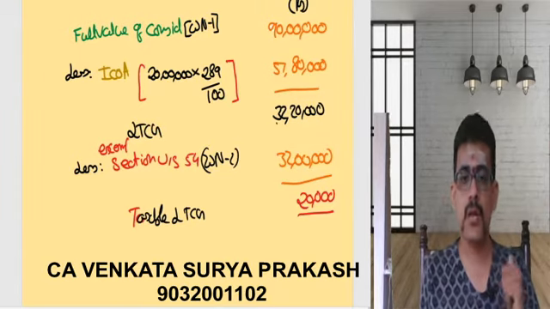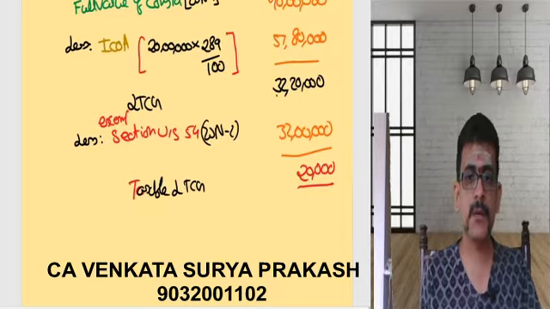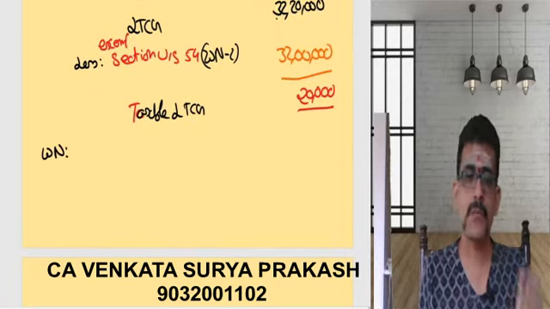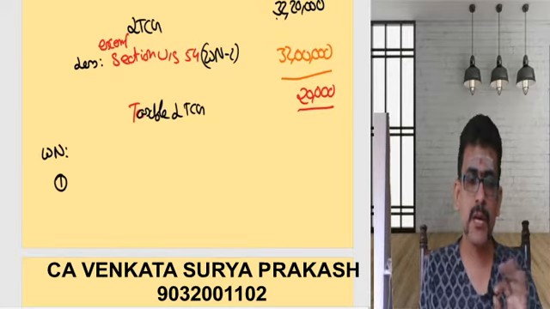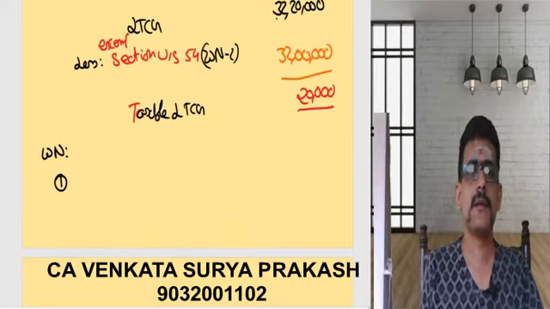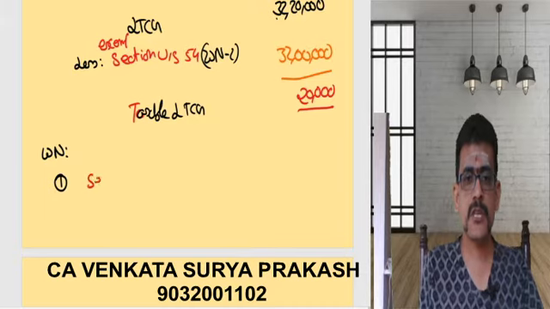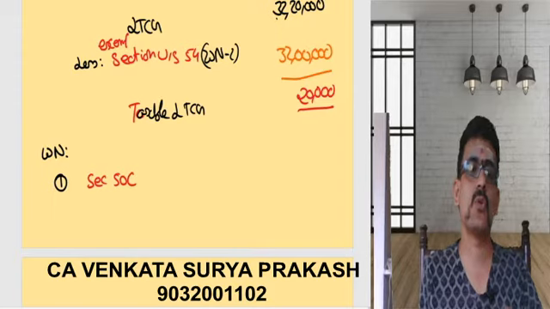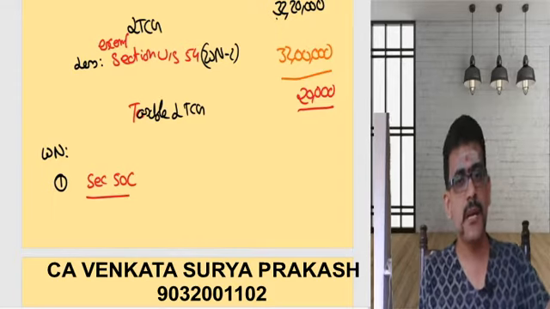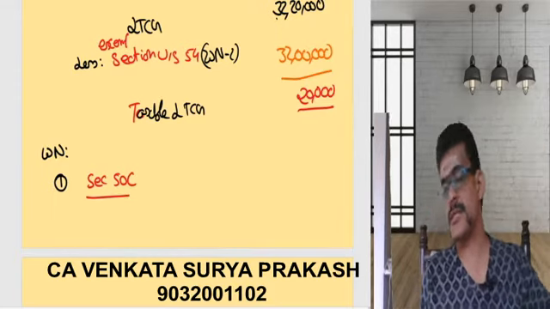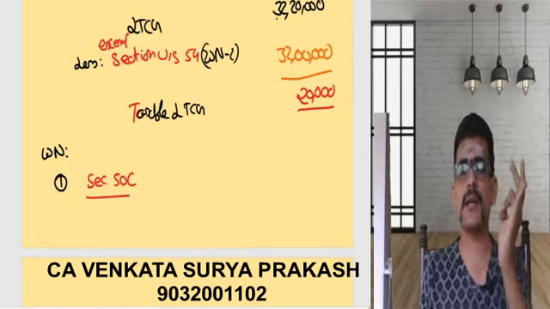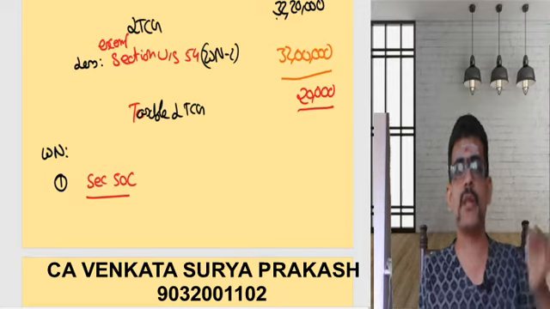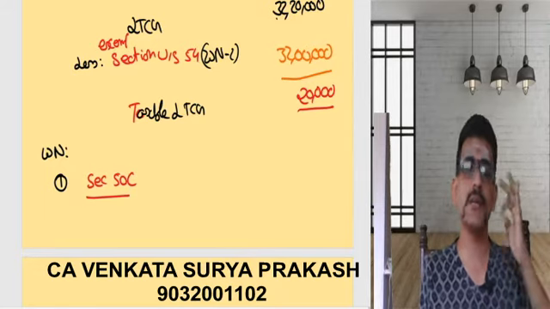This is not done. So now we need to open up our working notes. Working notes are one of the most important. Working note number 1: you need to mention section 50C. If you don't remember the section number, you don't write. As per the relevant provisions of Income Tax Act 1961, that would be sufficient. But if you write a wrong section number, then you will lose the complete marks for this. You write the section number only if you are thoroughly confident regarding it.